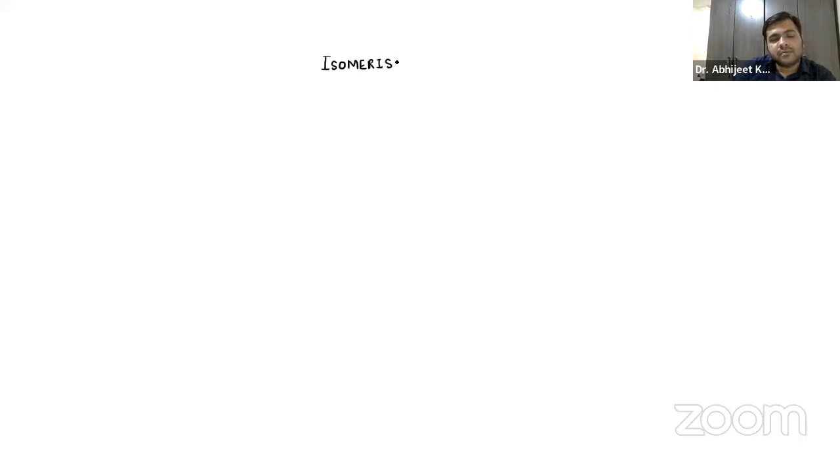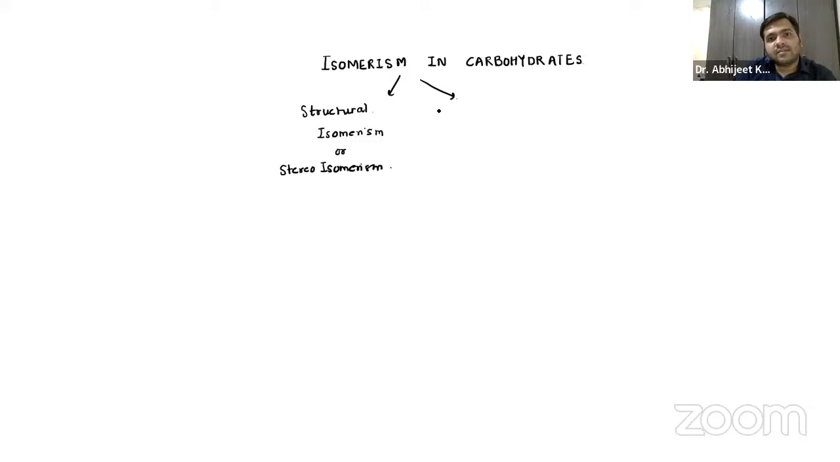Isomerism in carbohydrates. Now, when I say isomerism, it is basically of two types. Yes, we have structural isomerism, which is also called stereoisomerism, and the other one, we have the optical isomerism, right? So we have structural isomerism and optical isomerism.